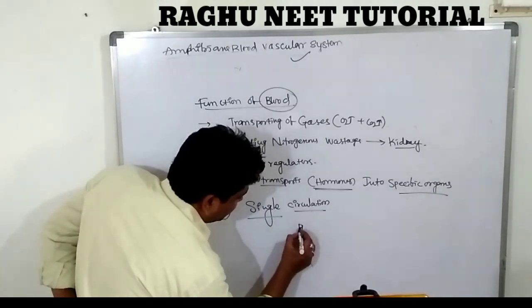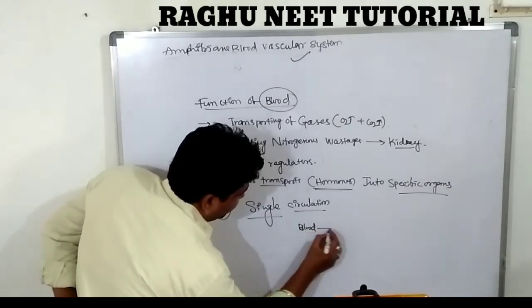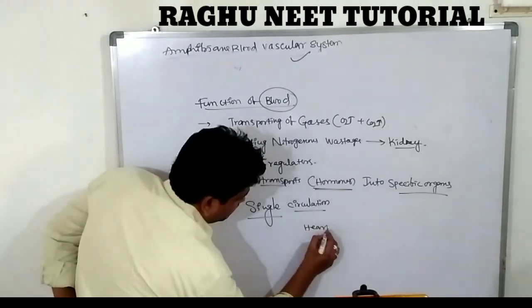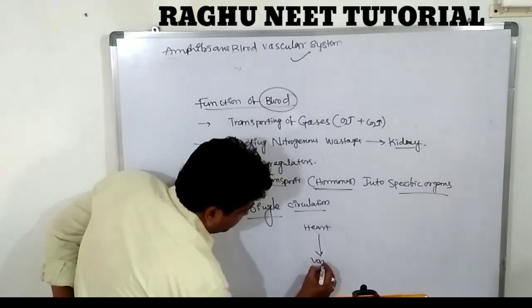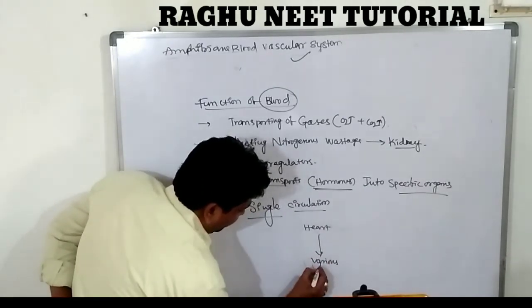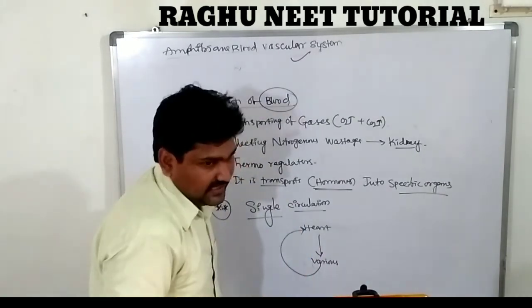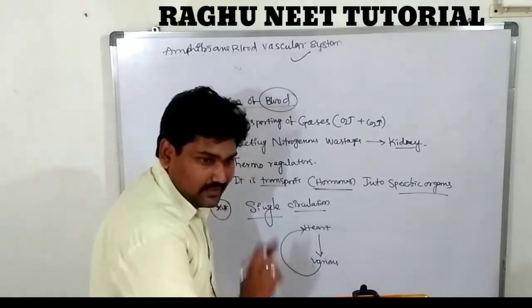The blood is transported from the heart to various parts of the body, and from the various parts of the body back to the heart. Only a single way. That is called single circulation.